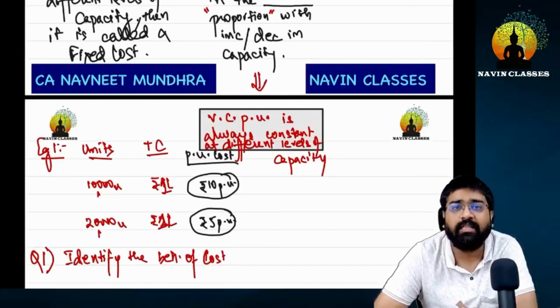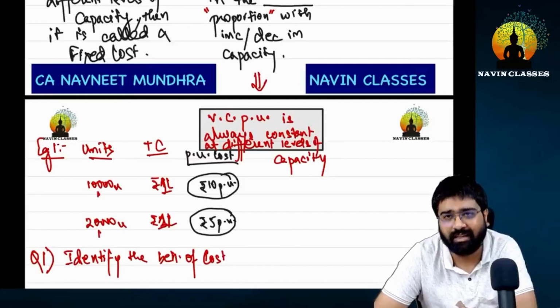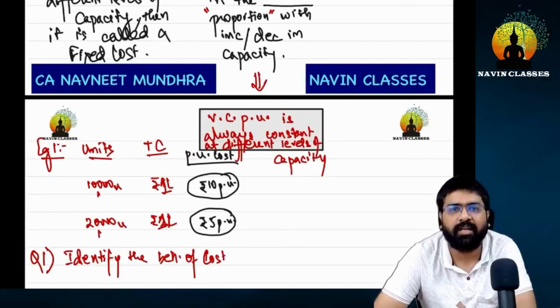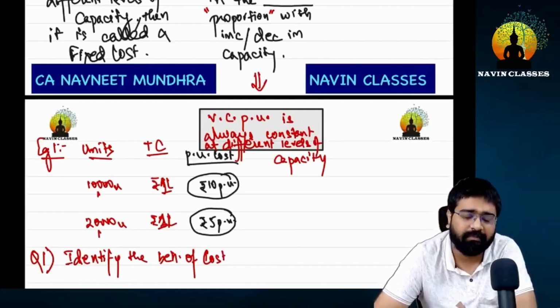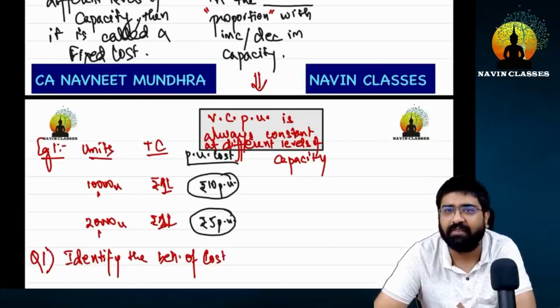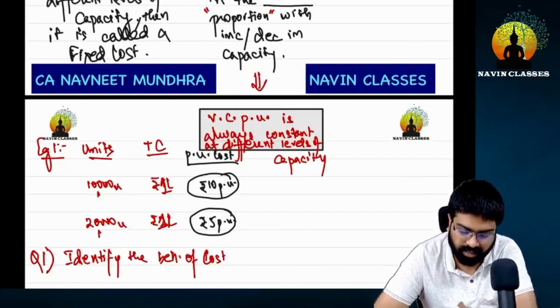And hence, in economics subject we used to call this economies of scale in our childhood. As units increase, the average cost will fall, which you used to call economies of scale in economics. Remember, are you able to link the theoretical stuff with the practical life? Tell me everybody.